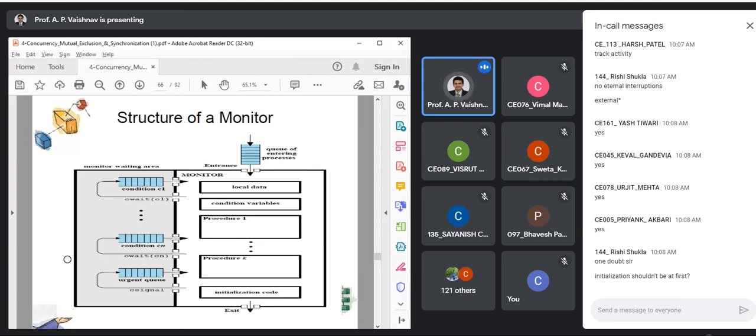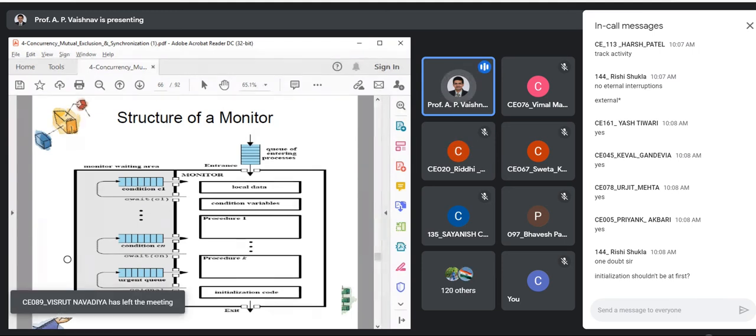Yes, good question. But basically, monitor is a generalized construct, like we have seen in the pseudocode. In Java, even when you write a monitor, initialization happens in a separate section. Whether you write it at first or at the end, ultimately the initialization code is going to be executed. In general, what monitor says is that initialization is always written at the end, but that code will be executed first. I hope it is clear now.